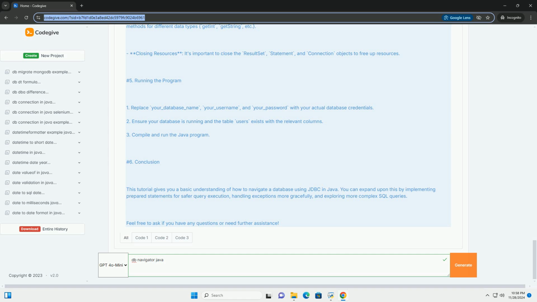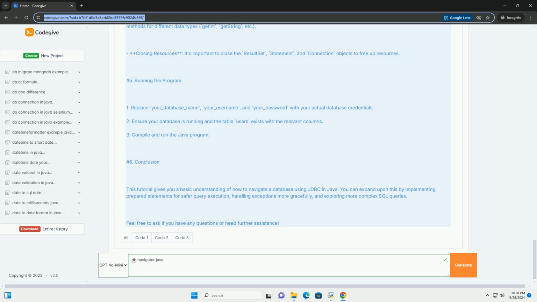5. Running the program. 1. Replace your_database_name, your_username, and your_password with your actual database credentials. 2. Ensure your database is running and the table users exists with the relevant columns. 3. Compile and run the Java program.